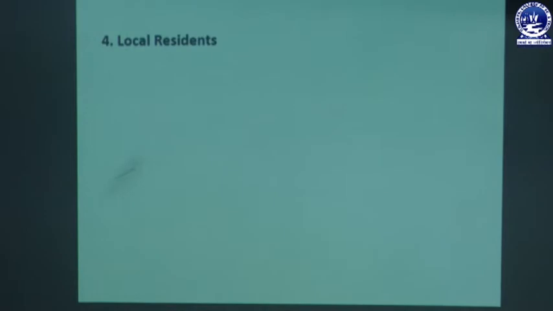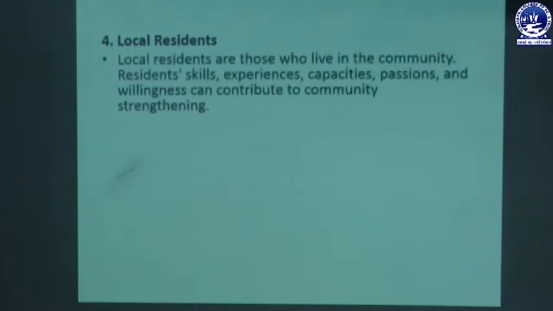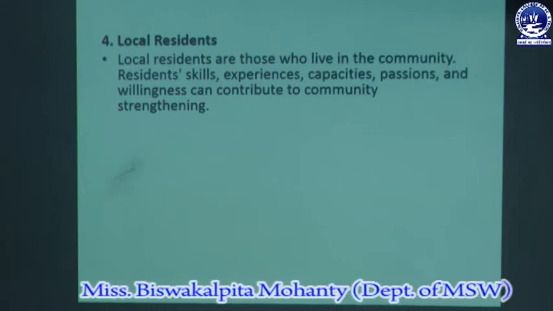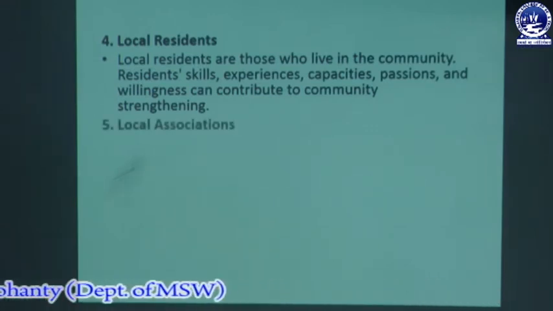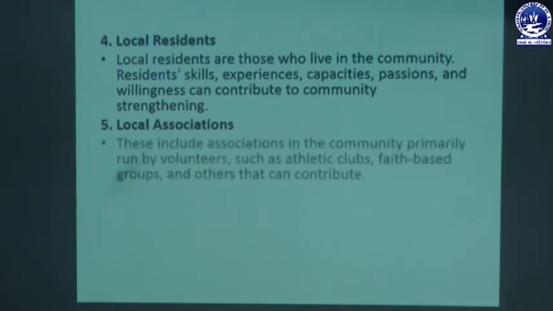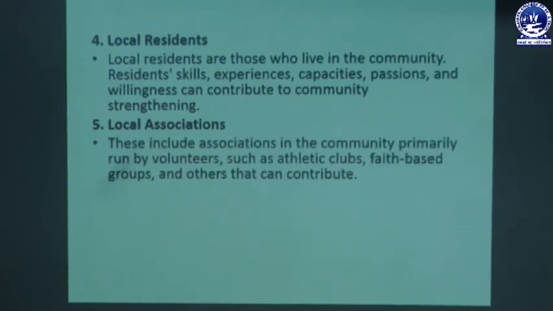The next category is the local residents. Local residents are those who live in the community. These are the resident skills, experiences, capacities, passions and willingness that can contribute to community strengthening, and these local residents are an asset to the community. Then the fifth category of community asset is the local associations. These include the associations in the community primarily run by volunteers, such as athletic clubs, faith-based groups, and others that can contribute to the community. They are the local associations.